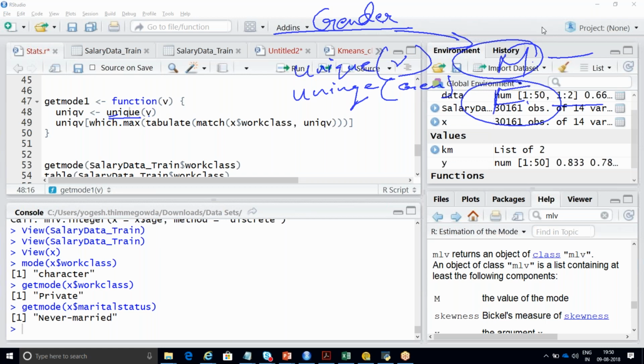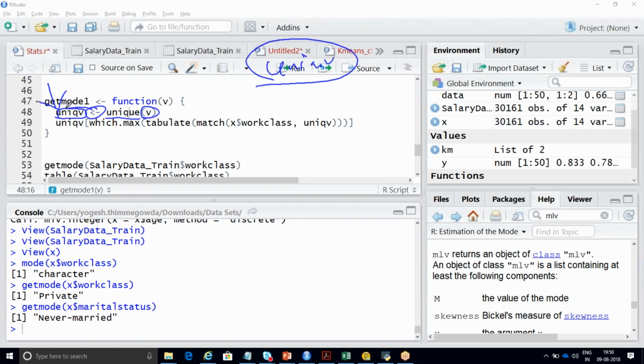Now coming to the next line, I'm writing this unique v because I'm taking this unique function with respect to the variable name and storing it in a variable called unique v. You can write whatever you want, because this is before your assignment operator. This is just a variable name. So unique v, open square bracket, which dot max. Which dot max, in the sense it will try to identify which particular data occurs the maximum number of times,